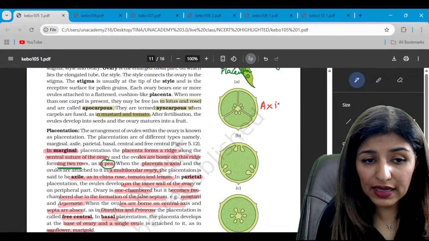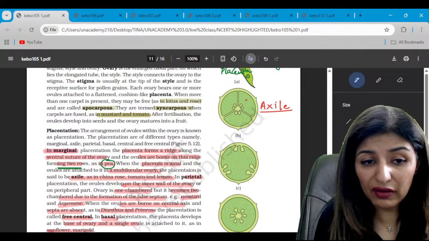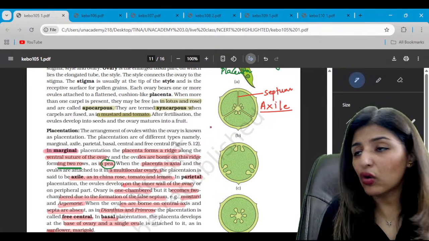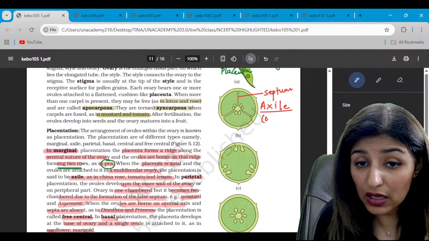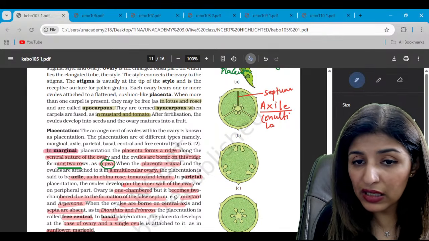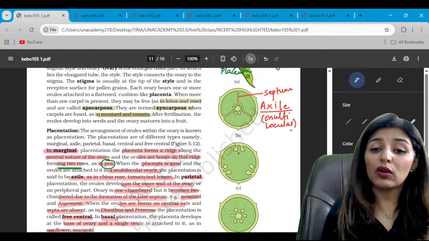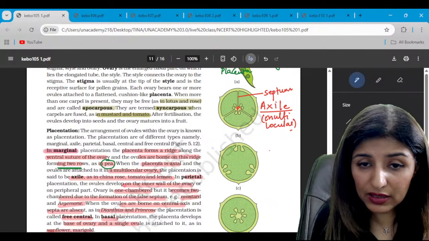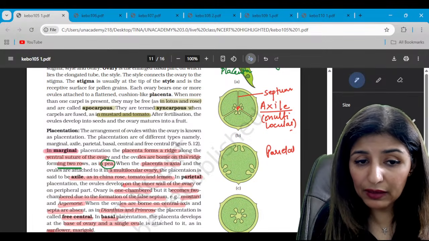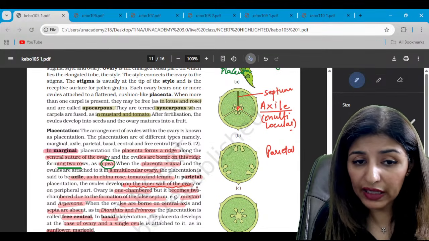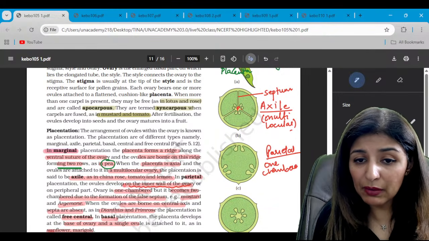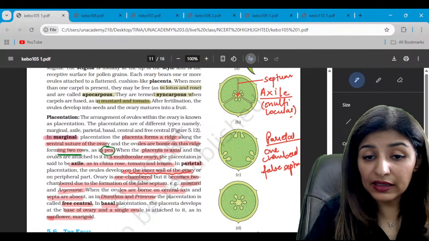This is the axile placentation, where this is the septum which divides the ovary into multiple locules. So this is a multilocular ovary, like you see in tomato, and this is a placenta. Clear? Now this is parietal, with ovules present all along the inner wall. It is one chambered. And for parietal, remember, there is a false septum. These are the key features.